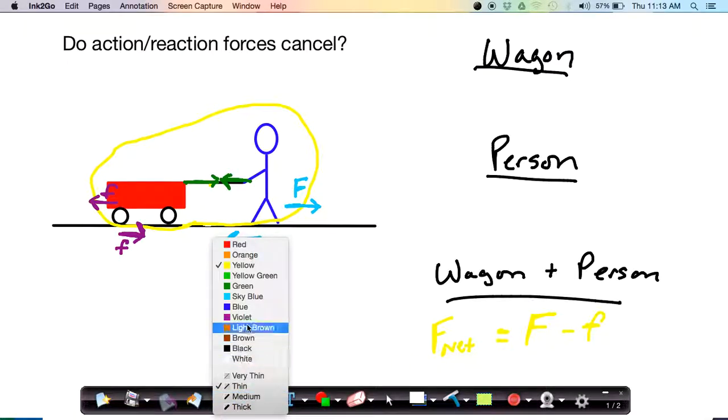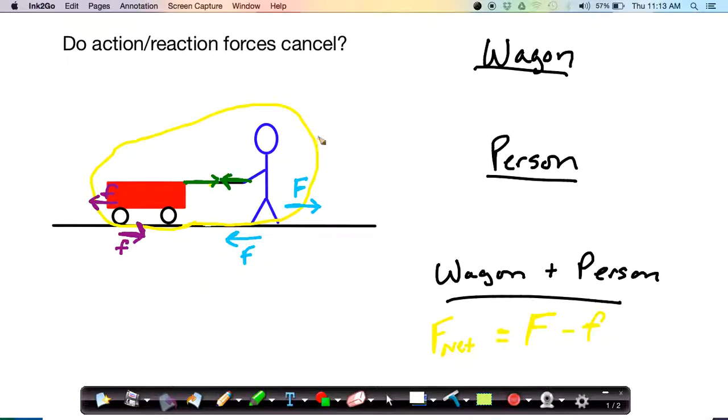So let's take a look at how this would work out for a different system. Let's now look at the system of just the person. We'll do this in orange. Now remember, only forces that act on this system can accelerate the system. So we can eliminate a bunch of forces already. The forces that act on the ground, so the frictional force here and the force from the person on the ground here, are eliminated. They don't act on the person. They can't accelerate the person. The forces that act on the wagon, the frictional force on the wagon and the pulling force from the person on the wagon, don't act on the person, and they can't accelerate the person as a result.